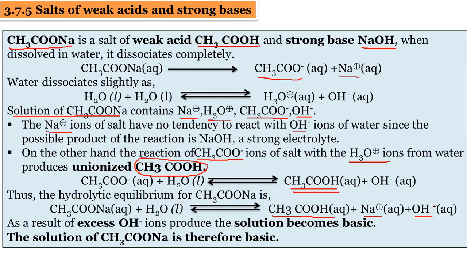So excess OH minus ions are produced. Due to this excess of OH minus ions, the solution becomes basic, remember. This is a salt of weak acid and strong base, and the solution is basic because excess OH minus ions are produced.